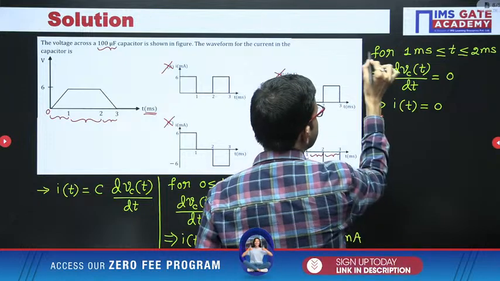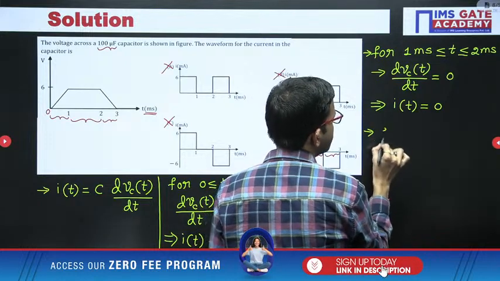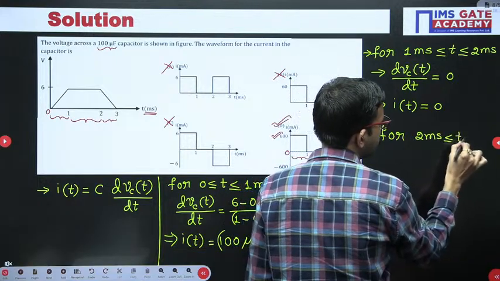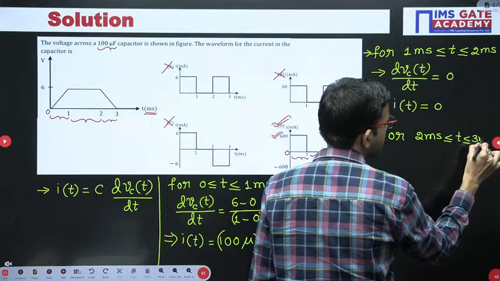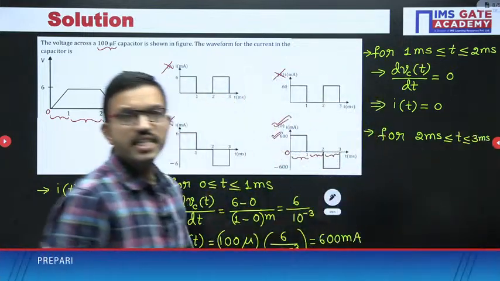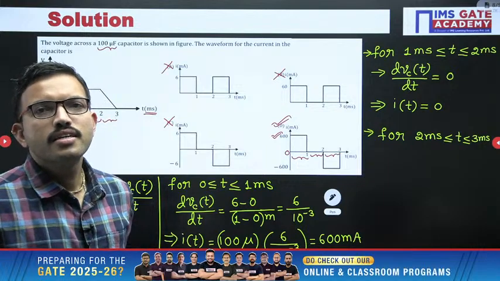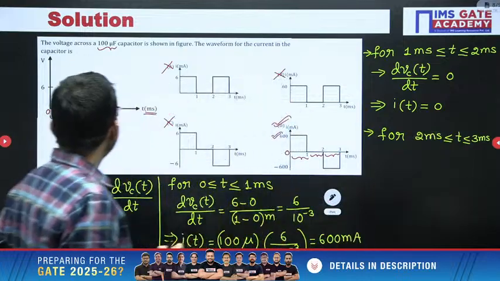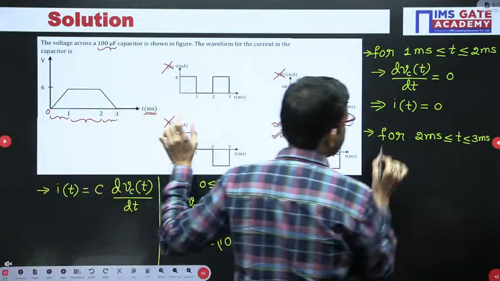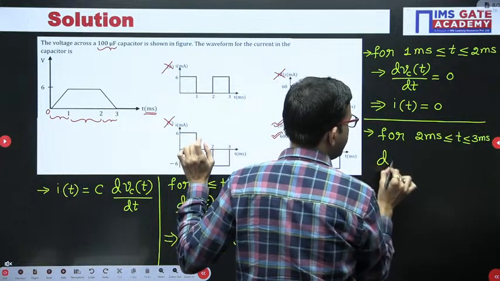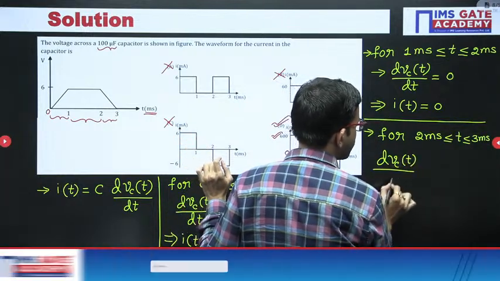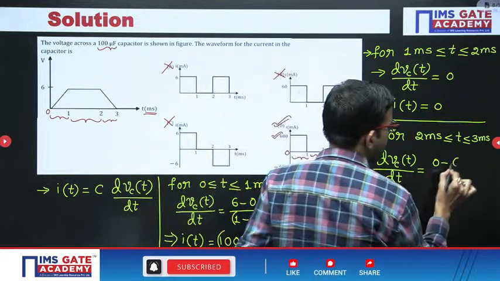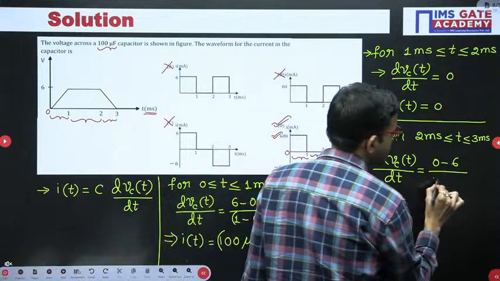Okay. Next, for the interval 2 millisecond to 3 millisecond, you can consider the slope dvc of t divided by dt. So here 0 minus 6 divided by 3 milli minus 2 milli.